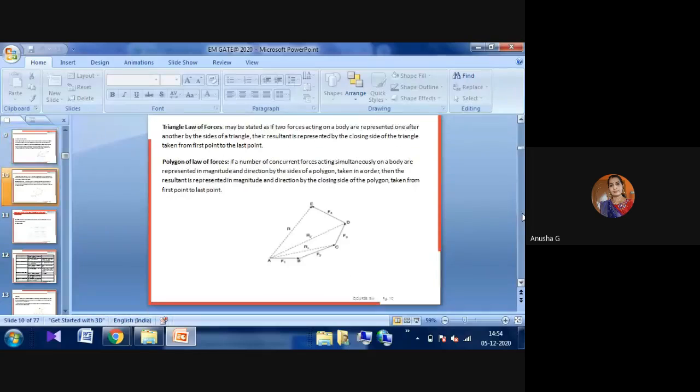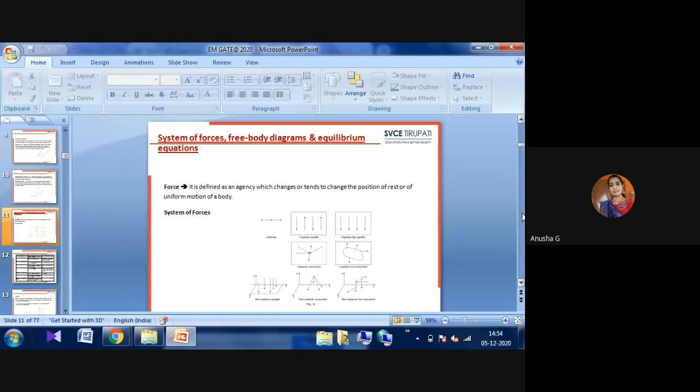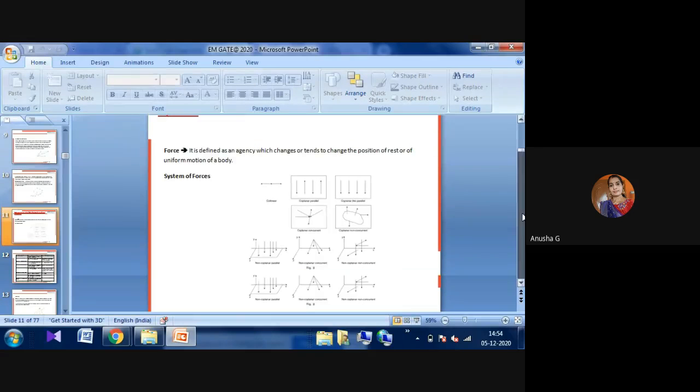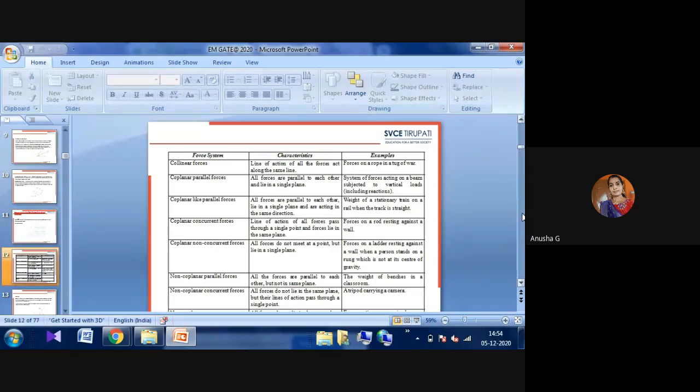Today we will see the next session, that is the system of forces. System of forces we also saw in the last class. There are 9 systems of forces: coplanar forces, collinear forces, coplanar collinear forces, coplanar parallel forces, coplanar concurrent forces, and coplanar non-concurrent forces. The different characteristics and examples we saw in the last class, and that we also observed here.